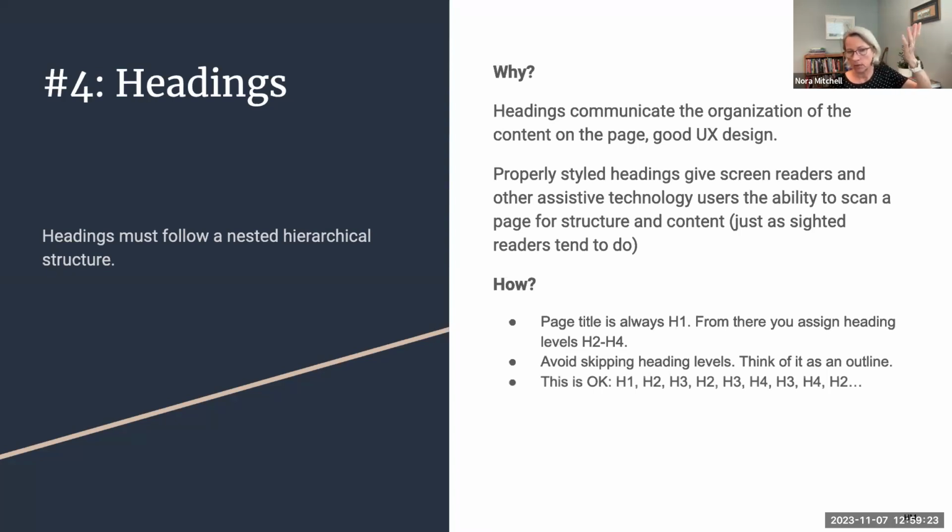H1 is the title. You have to change the page name in order to change the title of the page. But then H2, H3. So you can go back to H2, then H3, then H4. Then you can go back to H3, H4, H2. Right? But it's not okay to jump going down. It's okay to jump going up. Does that make sense?